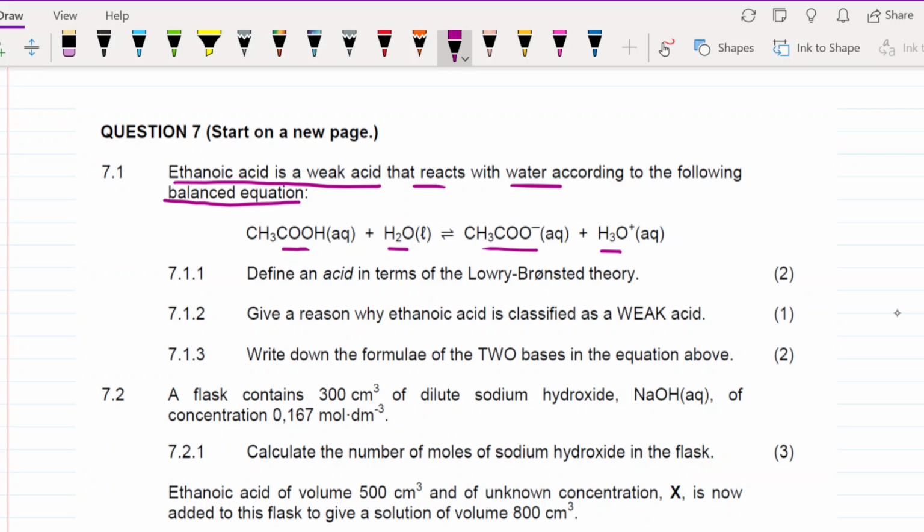Let's look at question 7.1.1. They said define an acid in terms of Lowry-Bronsted theory.